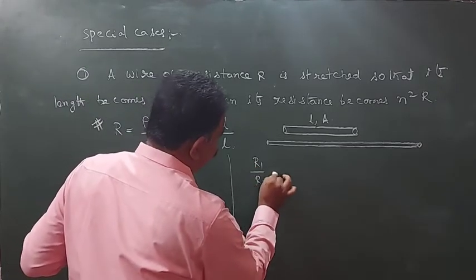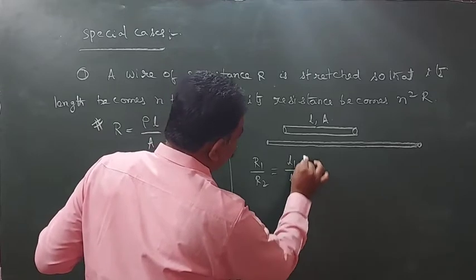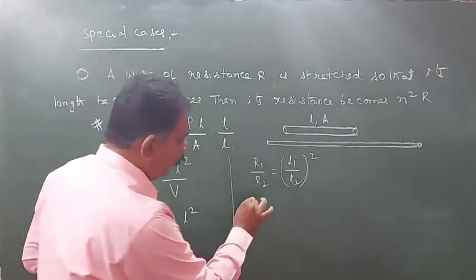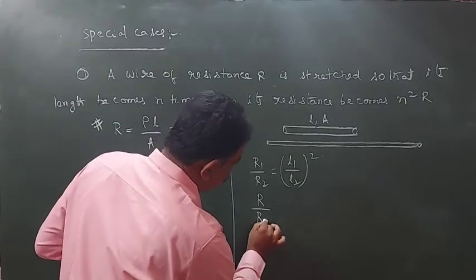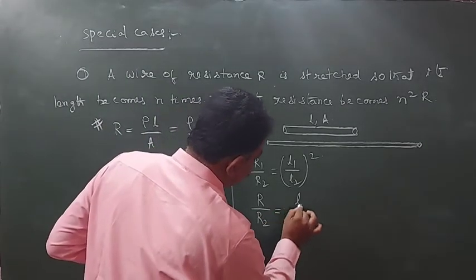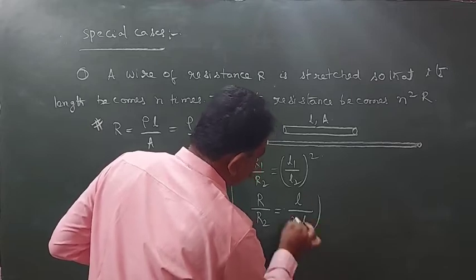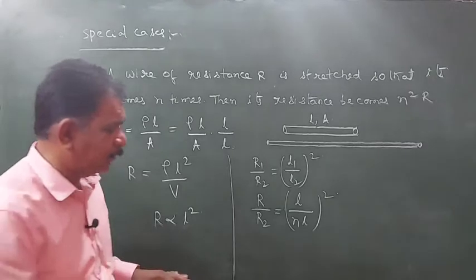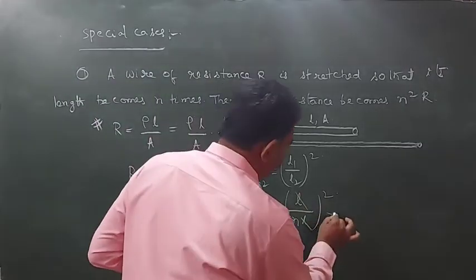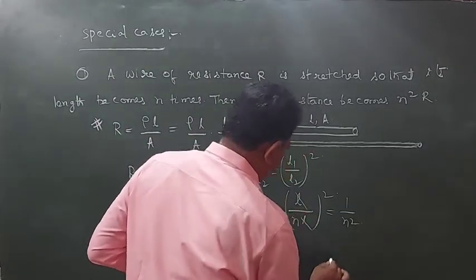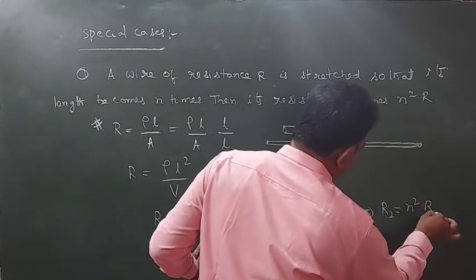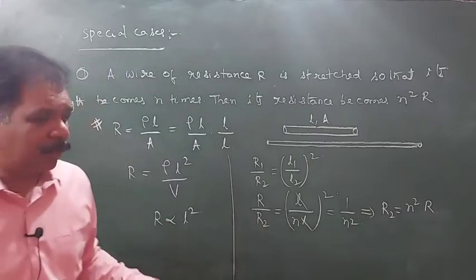R1 by R2 is equal to L1 by L2 whole square. Here the R1 value is R, the R2 value we have to calculate. If initial length is L, final length will become nL. L and L cancel. This will be 1 by n square. R2 is equal to n square into R.